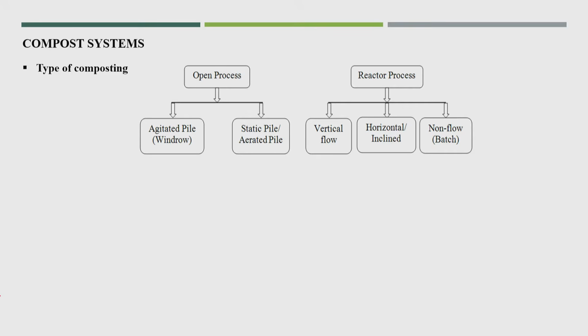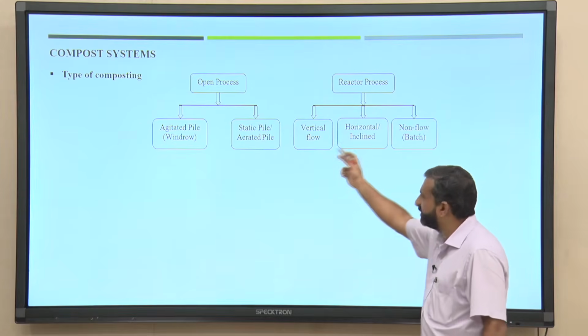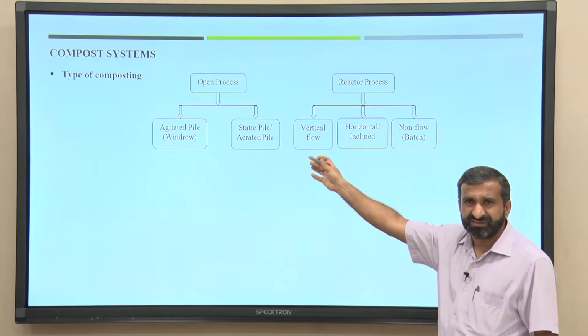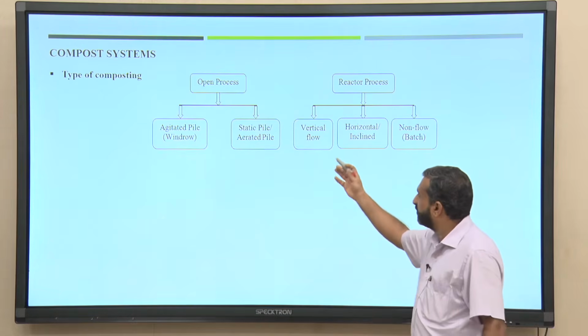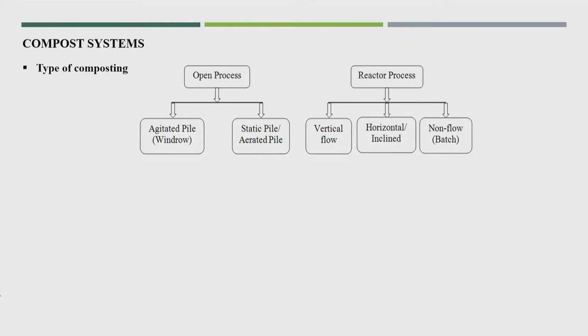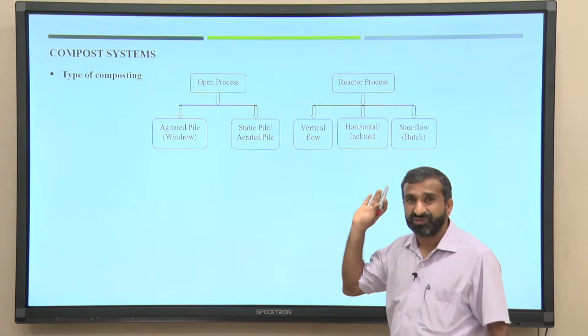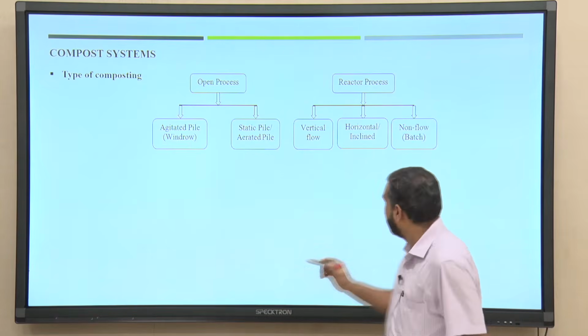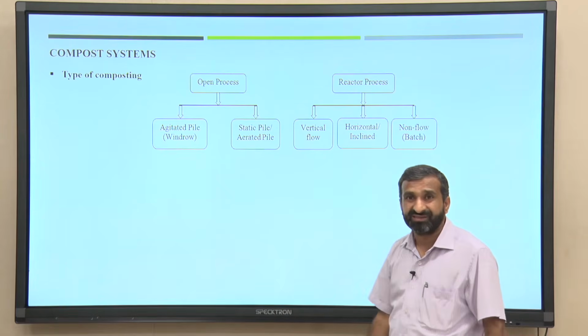Here, in the aerated pile or static pile, some mechanism or equipment has been provided for the aeration process. And in the reactor process, different kinds of reactors have come up, which in the last slide also you have seen, could be vertical flow, horizontal flow or inclined, and non-flow, that is, batch kind of reactor. Whatever we saw in history, like Matka compost and all, was the non-flow or batch kind of composting method. Okay.